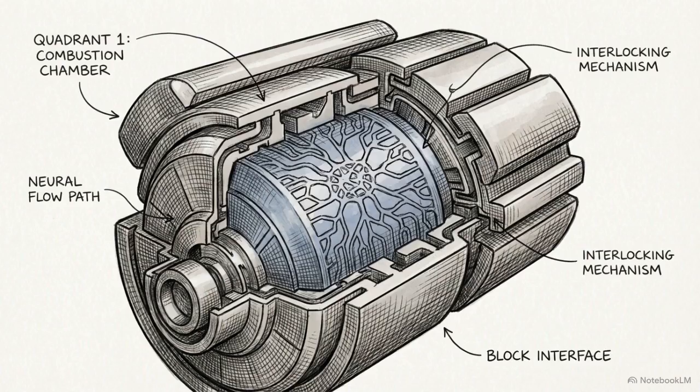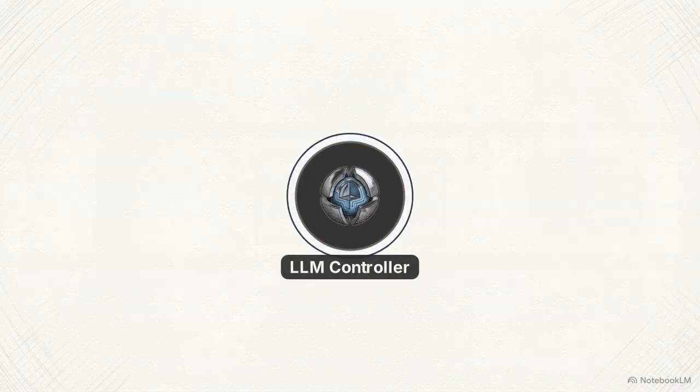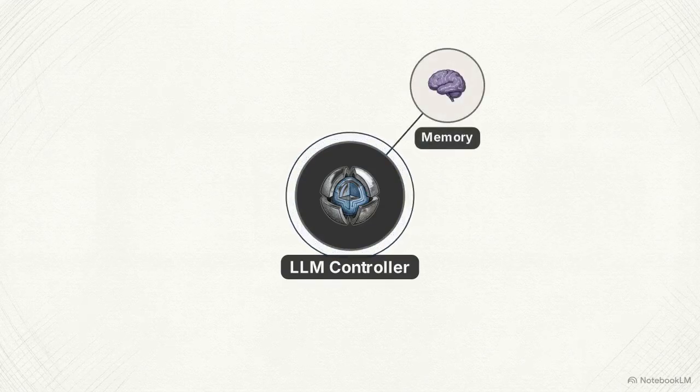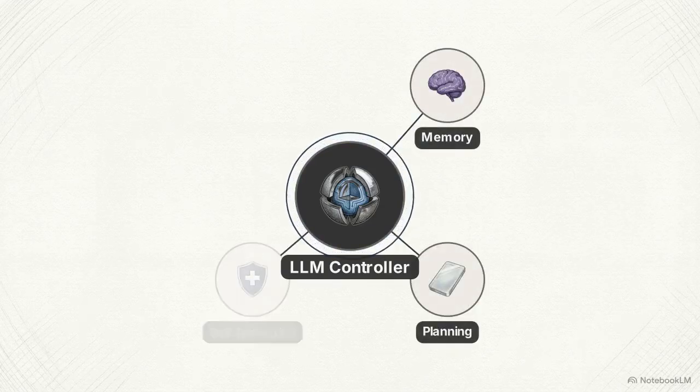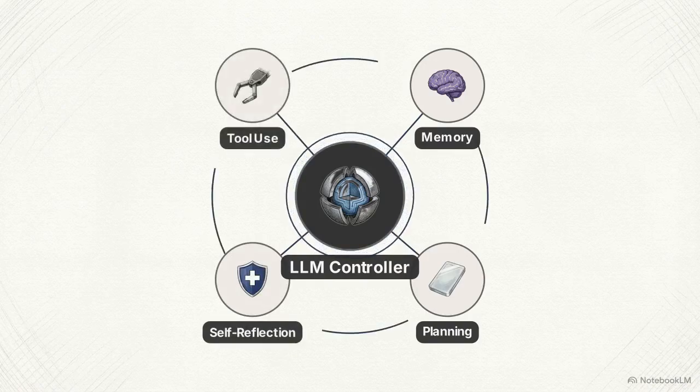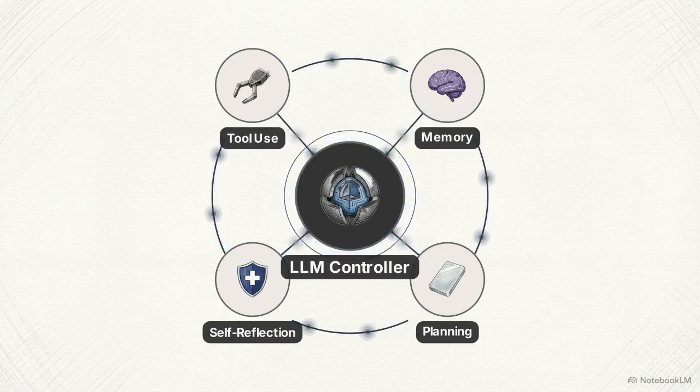The current design moves away from functioning as a static digital encyclopedia. Instead, the LLM acts as the cognitive engine of an active, goal-driven system. Converting a passive language model into an autonomous agent requires 4 distinct architectural modules: memory, planning, self-reflection, and tool execution. By coordinating these functions, the system executes multi-step clinical workflows autonomously.